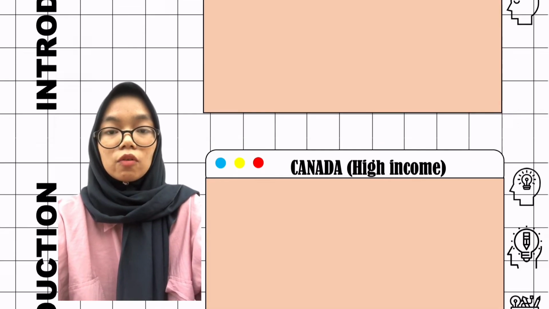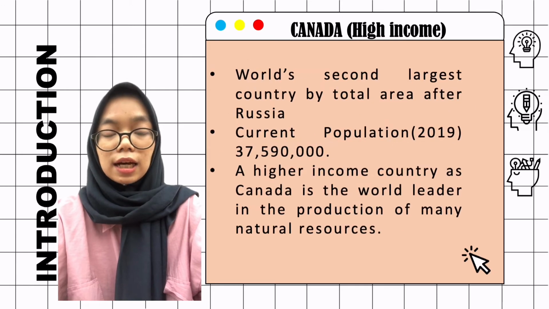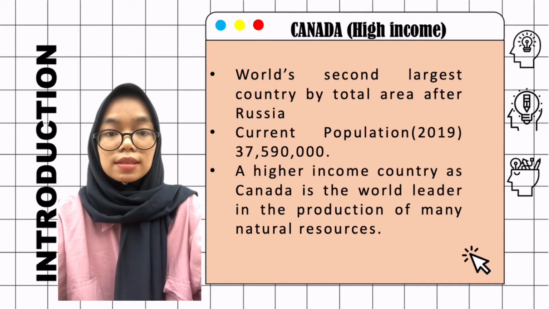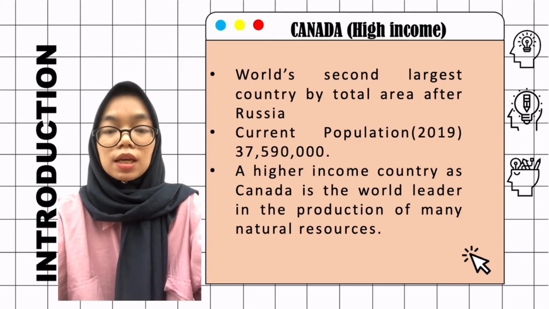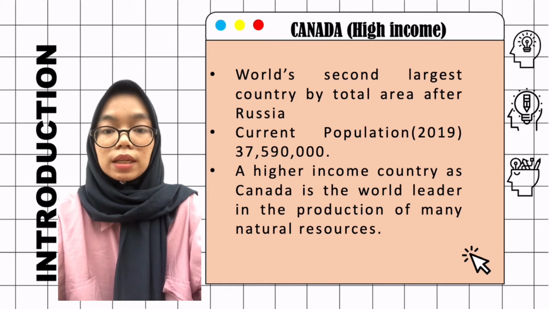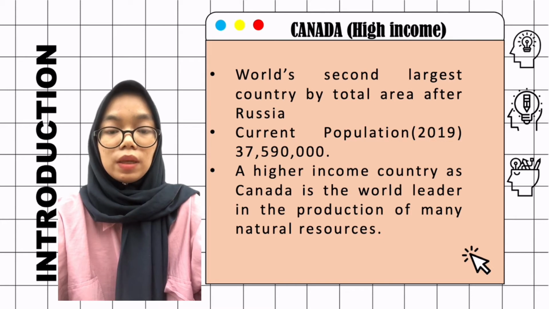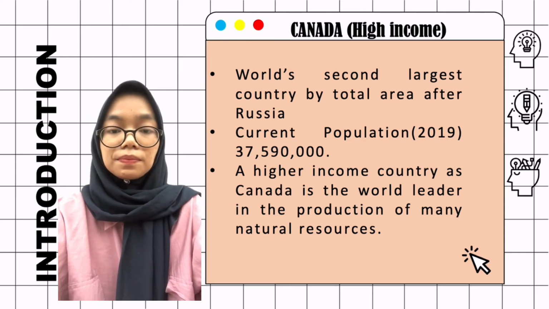And lastly, Canada, which is high income. Canada is the world's 2nd largest country by total area after Russia. This country is doing well in terms of economy and the income of the population is at a good rate. It is a highly developed economy and has the 9th largest GDP by nominal and 15th largest in GDP in the world. By that, we can see how successful Canada is.